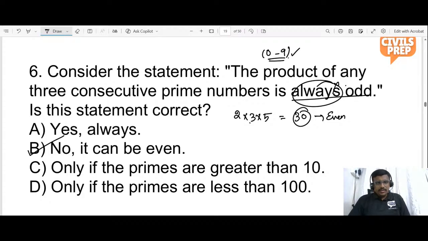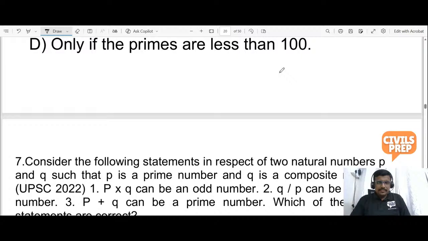Are you guys comfortable with the prime number? Yes, sir, definitely. Thank you, Ashwini. Okay, shall we move on to the previous year questions? We shall check whether we are able to answer the previous year questions of UPSC CSAT.